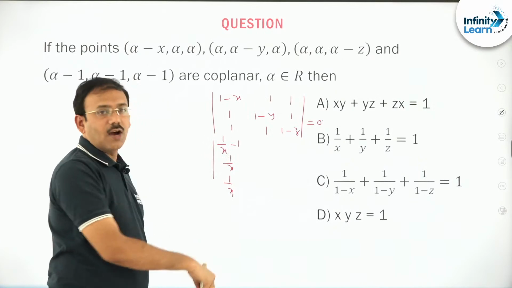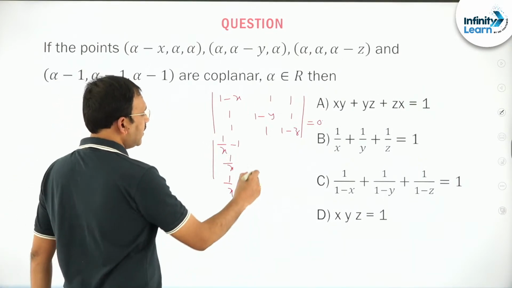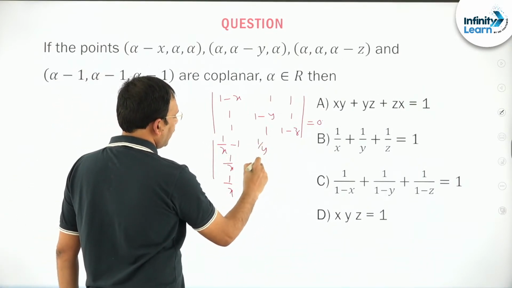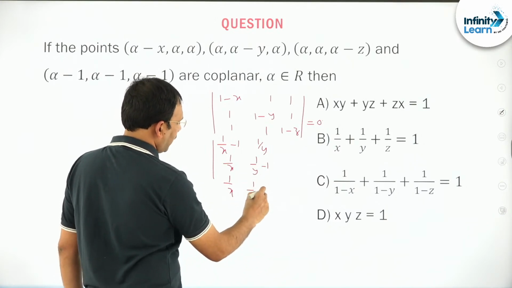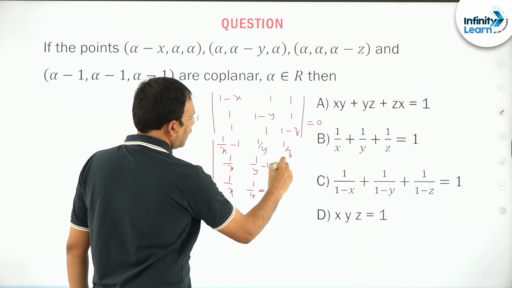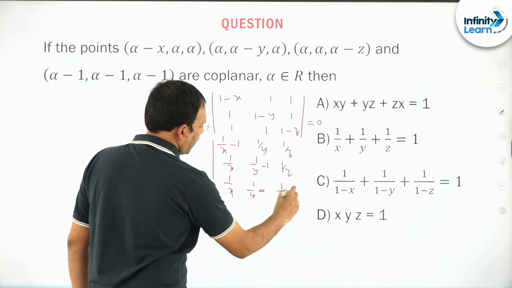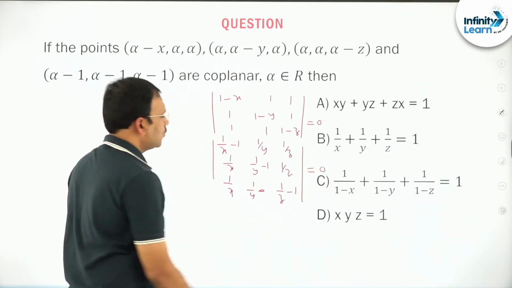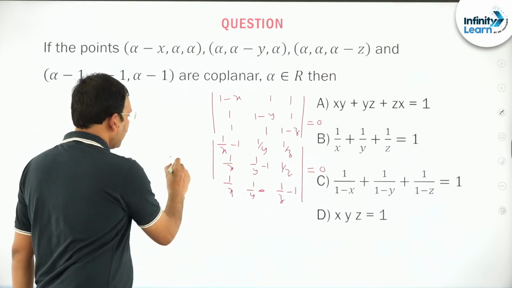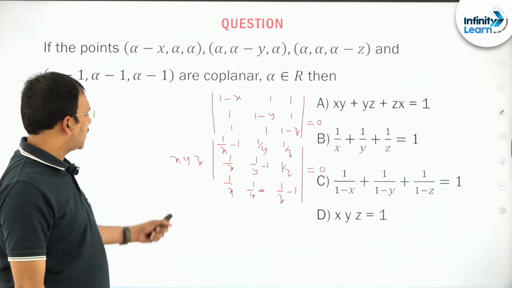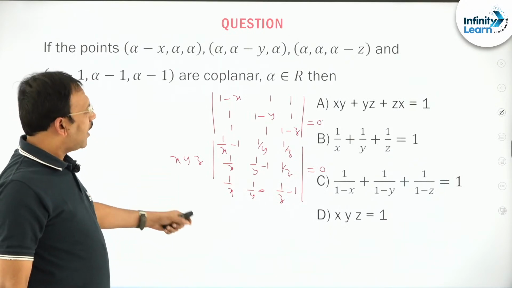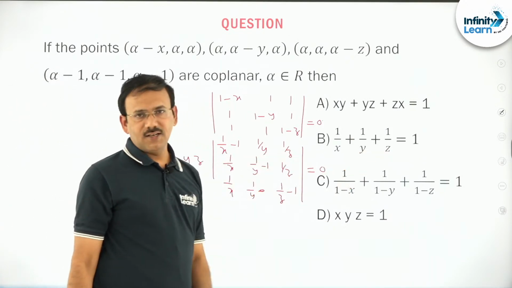Then similarly y common here: 1 by y minus 1, 1 by y, 1 by y. Here 1 by z, 1 by z, 1 by z minus 1. This is equal to 0, friends. Of course in the problem he should mention that x, y, z not equal to 0; he has written x, y, z in the denominator.